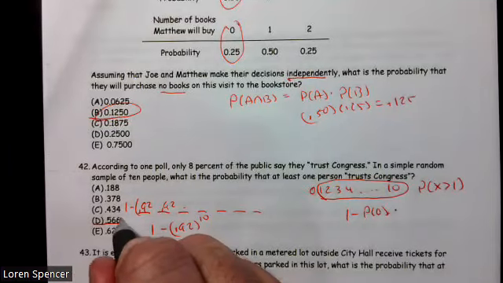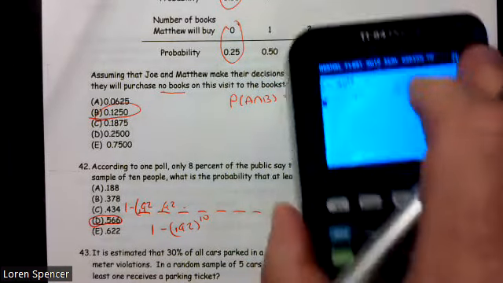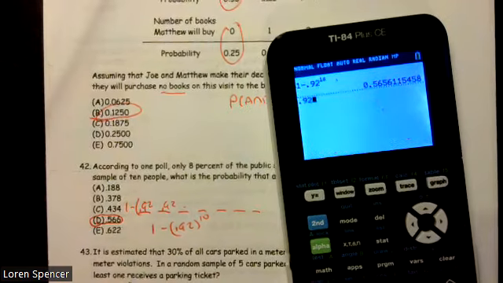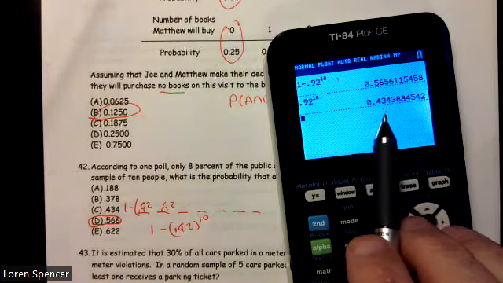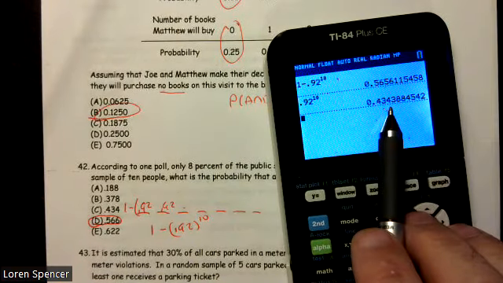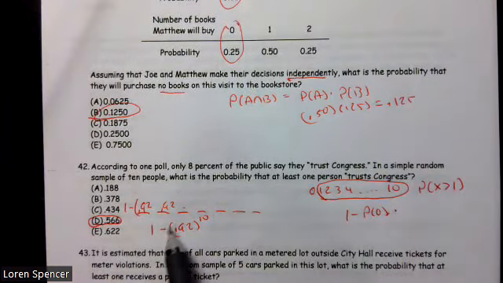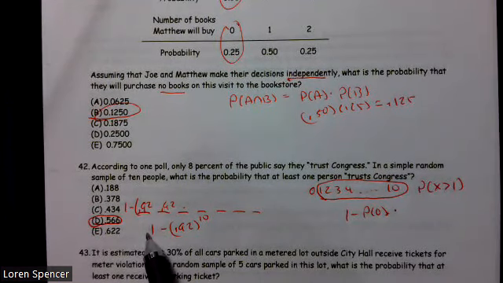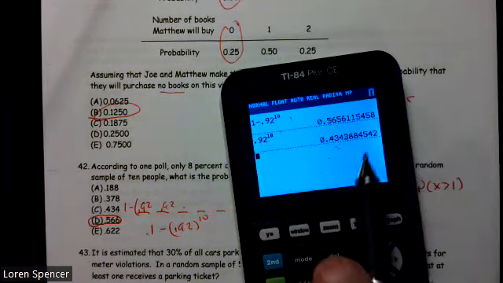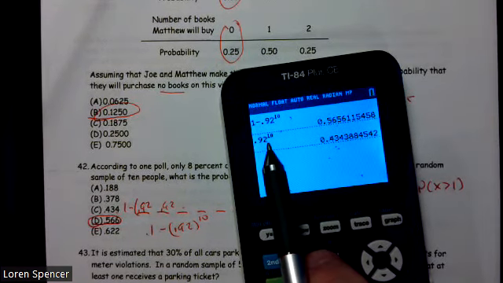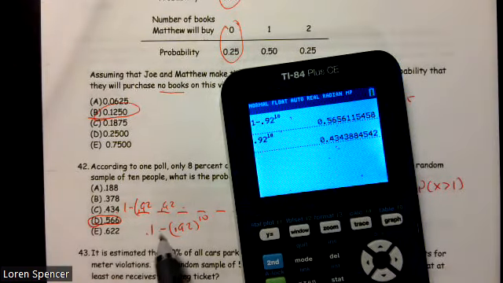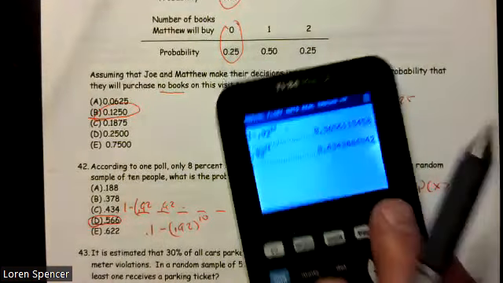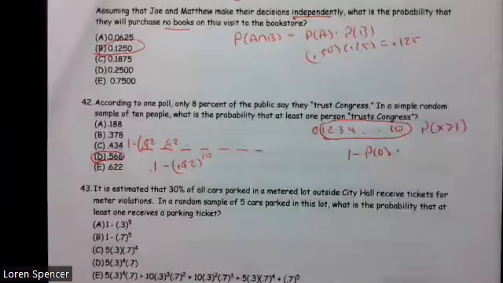And by the way, the probability that is 0.92 raised to the 10th, that's the probability that no one trusts Congress. And this is the probability that at least one. All right. That 0.434, like I said, 0.92 to the 10th, that's the probability that all 10 don't trust Congress. 1 minus that probability gives me 0.566, which is the probability of at least one.